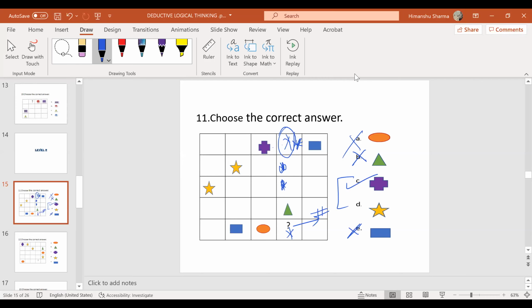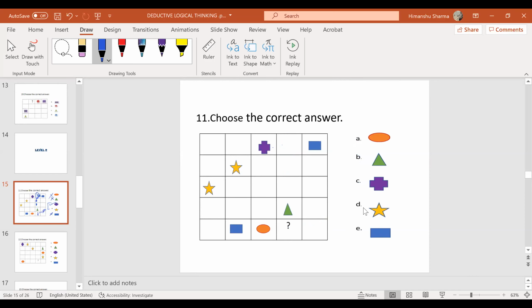Sir, explain how star did not come. One second. I will just put my mouse, take out the camera. Okay. I'll do this again. The one who asked the doubt, are you there?